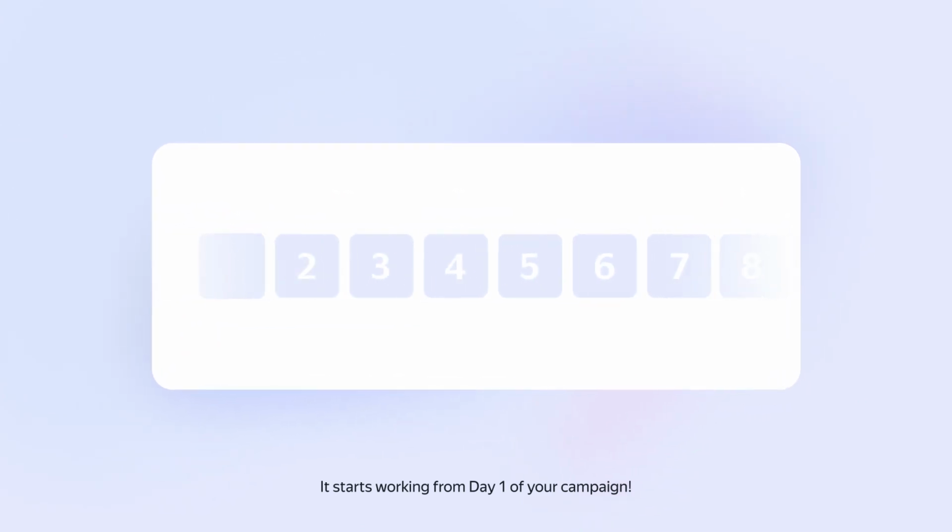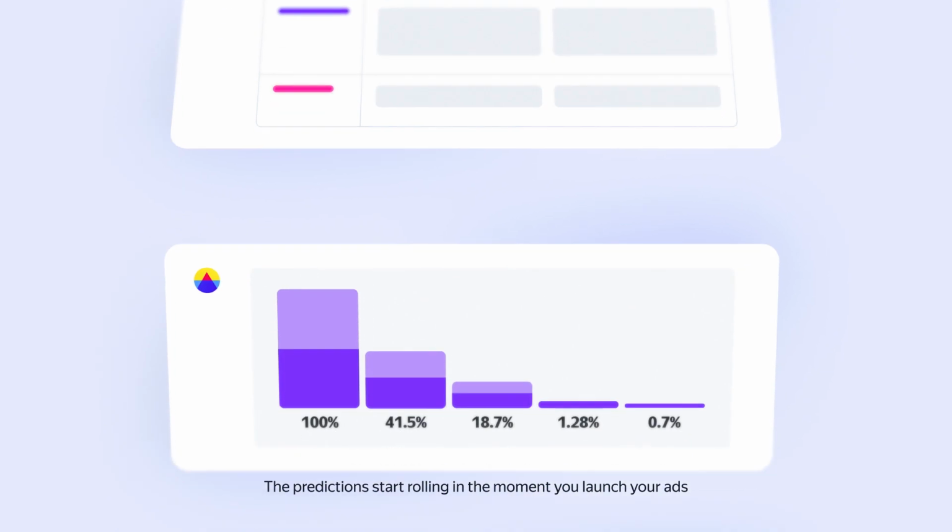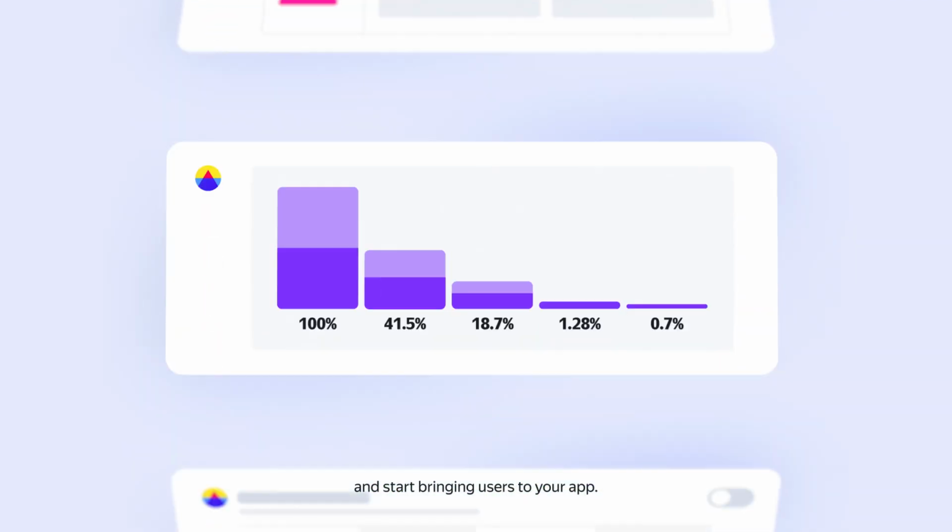So, what sets this feature apart? It's not just about accurate forecasts based on big data. It starts working from day one of your campaign. The predictions start rolling in the moment you launch your ads and start bringing users to your app.